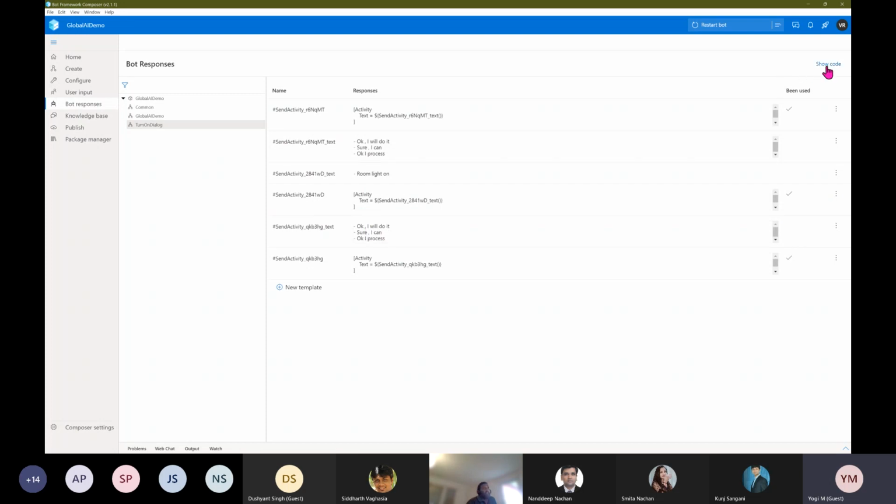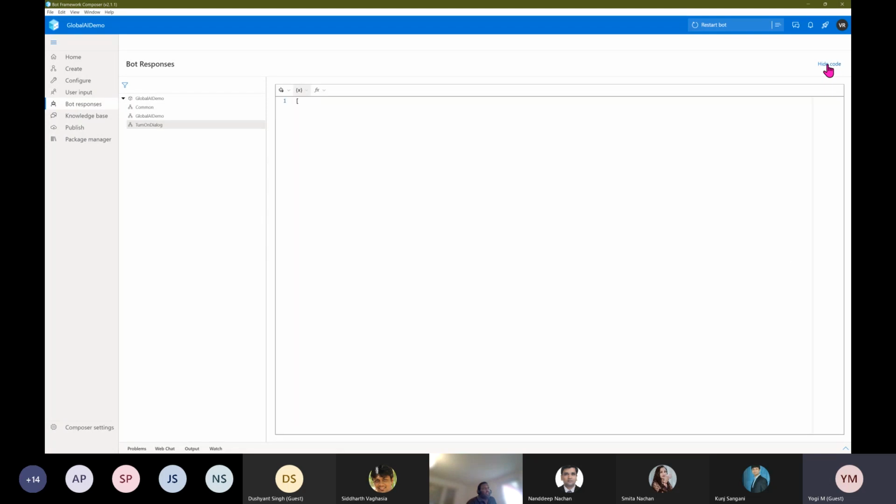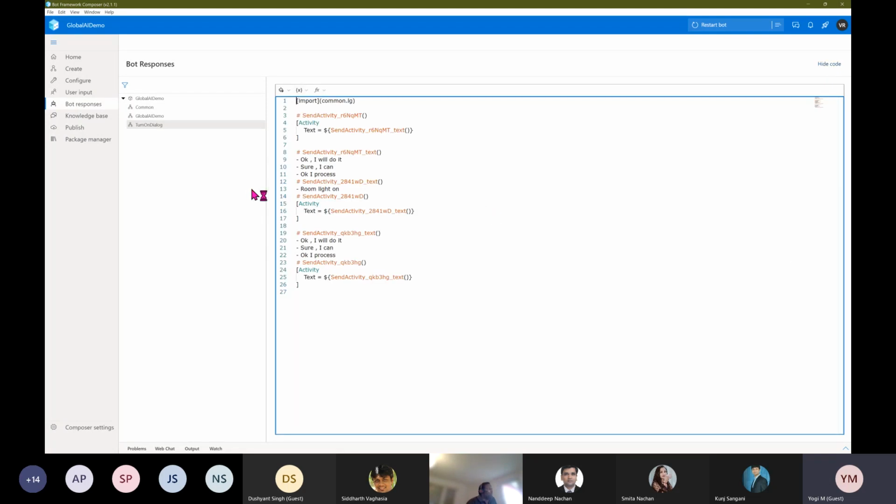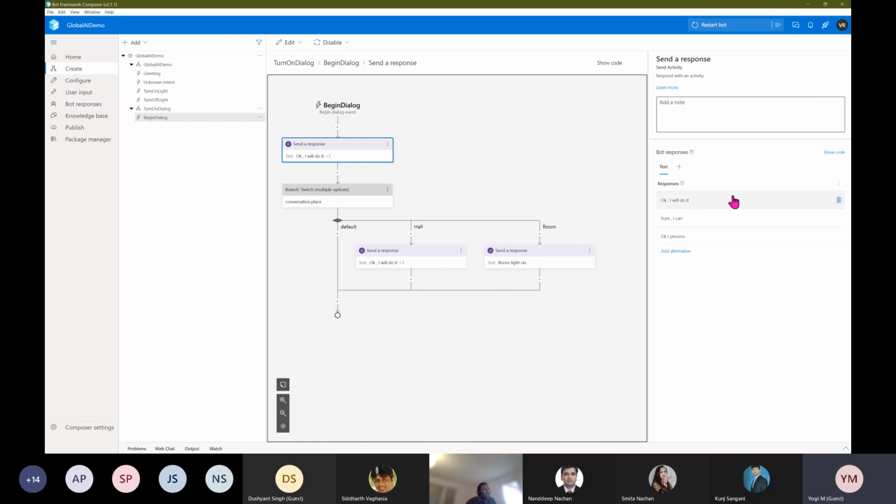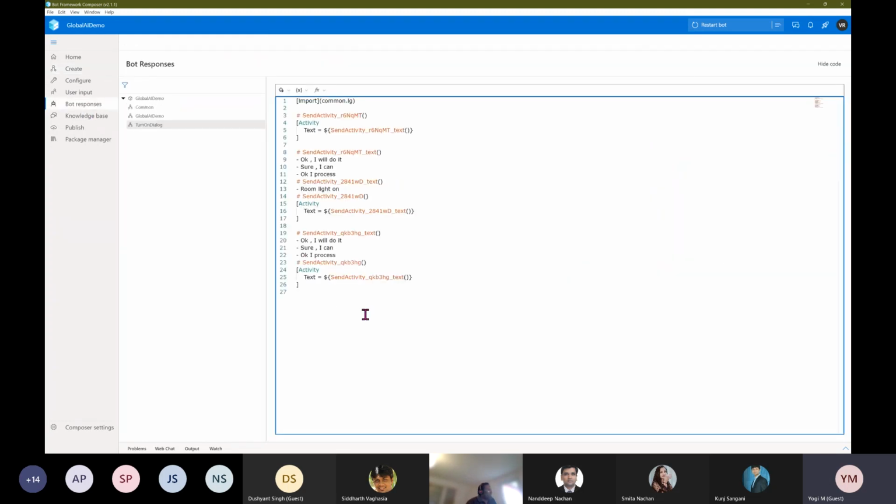I just switch to the show code option so that we can understand it in a more readable format. For example, this is my template name. It's dynamically created. If you want a meaningful name, instead of defining your response here, go back to the application and come directly to bot response. You can enter your template name and the statement also, based on the template.